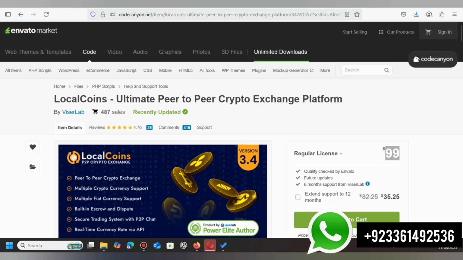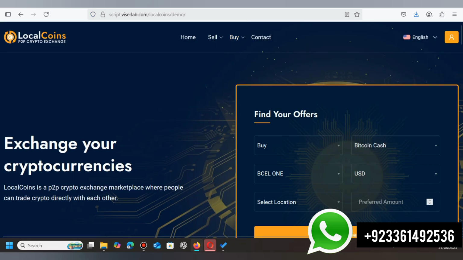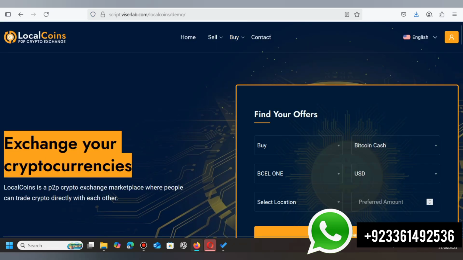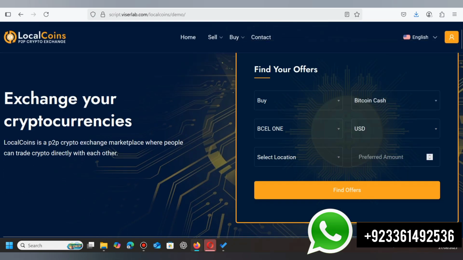And here, as you can see, this is the home page of the website. Each and everything that is on the website is changeable from the admin panel. And here is the section of find our offers. So users can find the offers of cryptocurrencies. Over here users will put their own details and purchase cryptocurrencies and sell their cryptocurrency also.